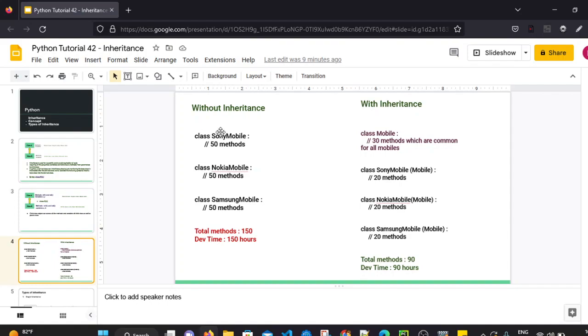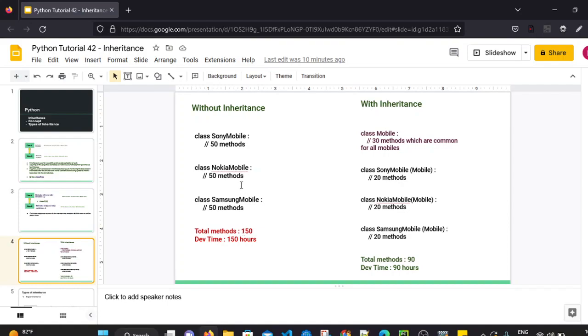So to develop the class Sony Mobile, let's assume there are 50 methods which the developer has to write. Class Nokia Mobile, there are 50 methods which the developer will be writing. And class Samsung Mobile, there will be 50 methods, let's assume that. So every time the developer writes these classes, he will have to write how many methods?